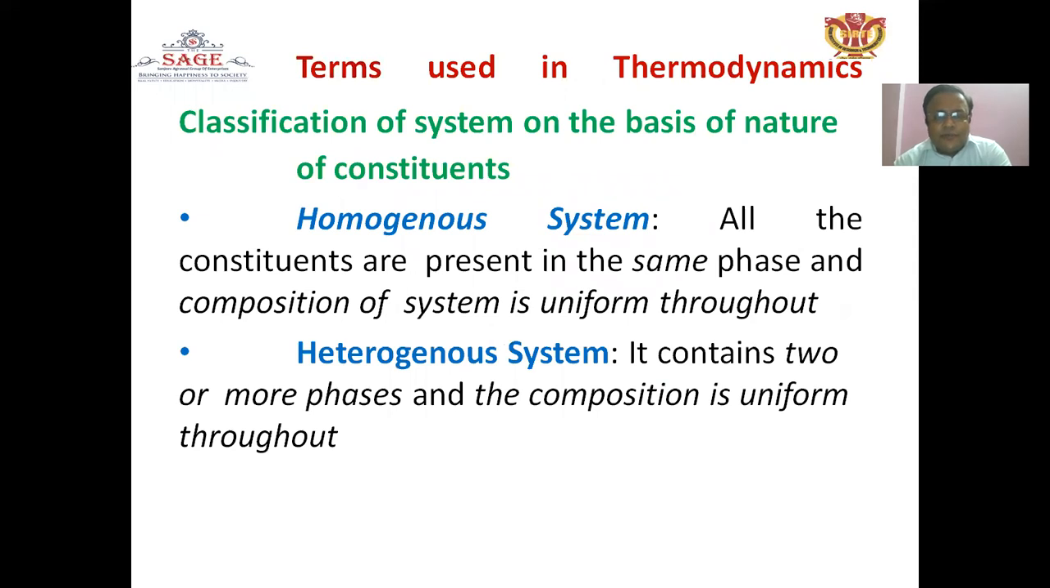Another type of system is defined by the nature of the constituents. If all the constituents are present in the same phase and the composition of the system is uniform throughout, that is called a homogeneous system. But in case of two or more phases, it is called a heterogeneous system.